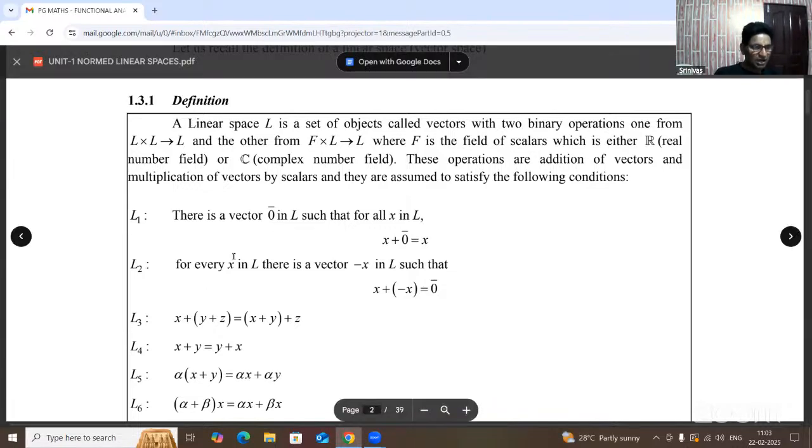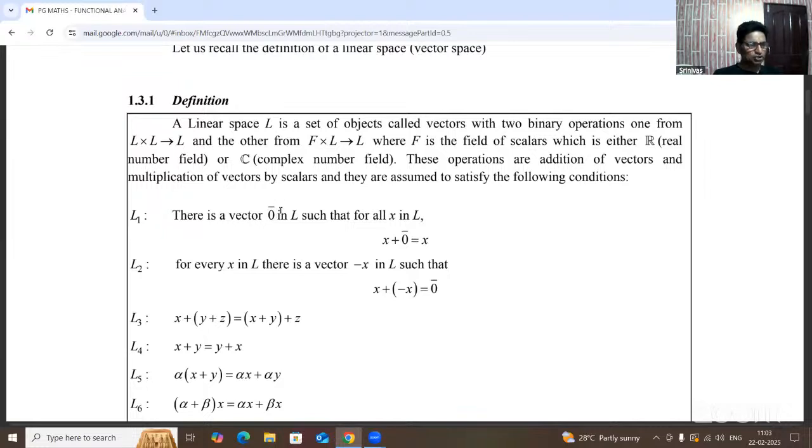Already, apart from the closure condition, we take a zero vector, and that zero vector also belongs to L. For all x belonging to L, where x is any vector, this is the existence of identity: x plus 0 bar equals x, or 0 bar plus x. Here 0 bar is represented as a vector, written 0 bar or 0 cap, whatever it is, x plus 0 bar equals x. That is the existence of identity.